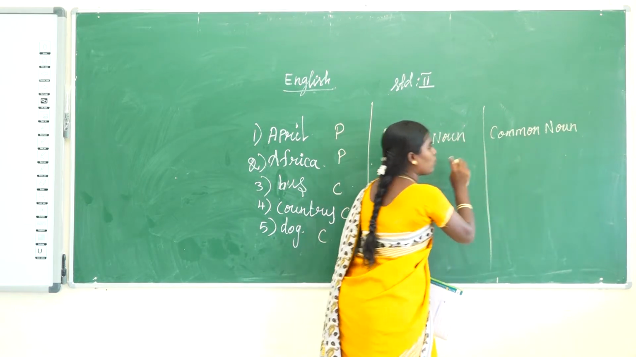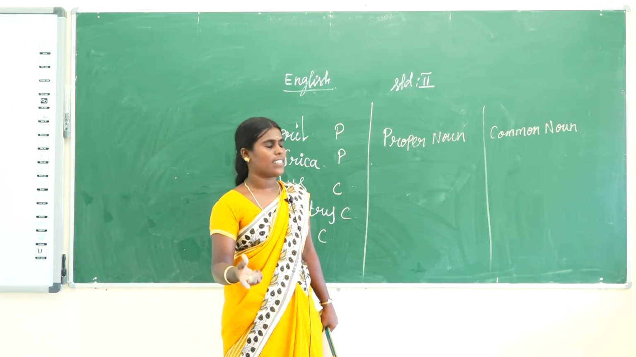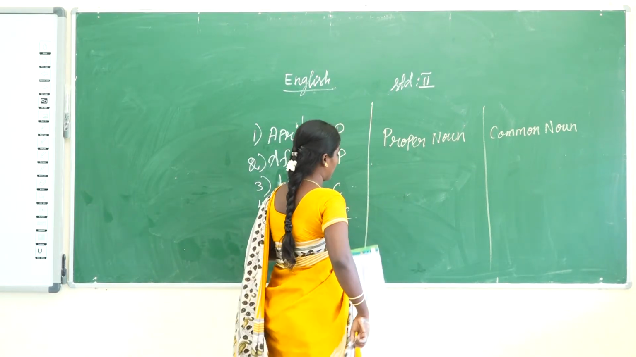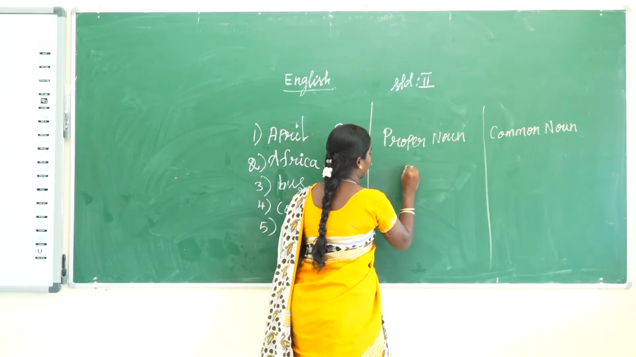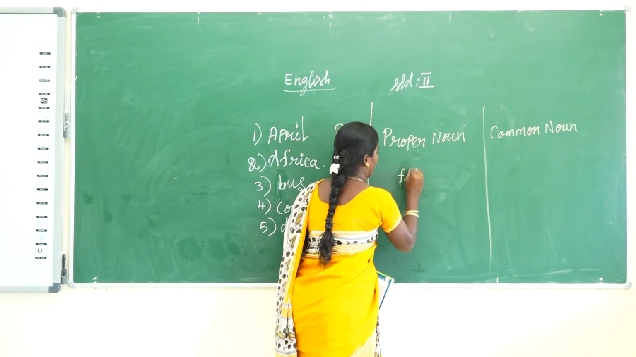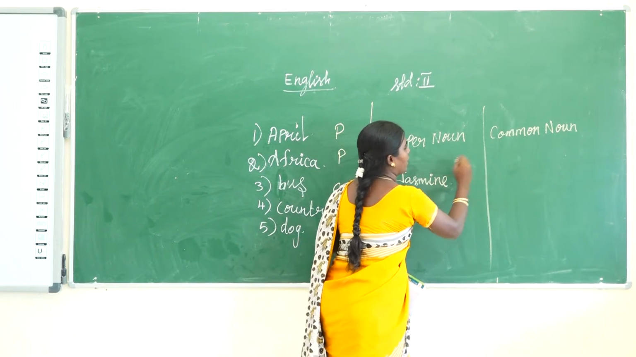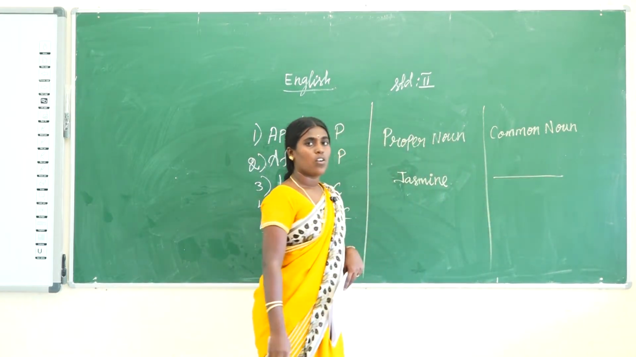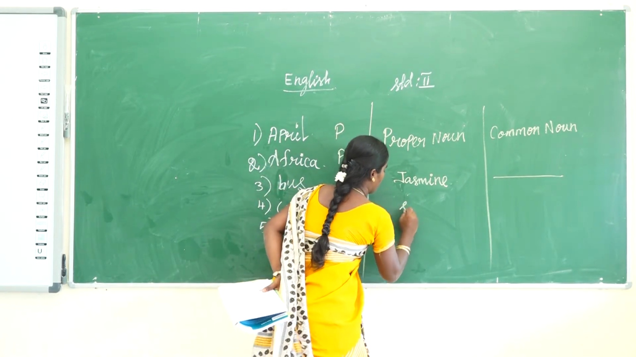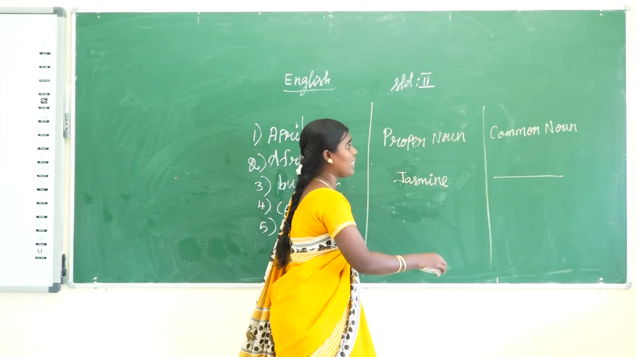So I give the table. You directly write which one is a common noun and which one is a proper noun. You identify and write in your notebook. Okay. The first one is the example flower, Jasmine. Then here you write, what is the common name for Jasmine? You write. Okay. Then next one is sports. Sports is a common name.